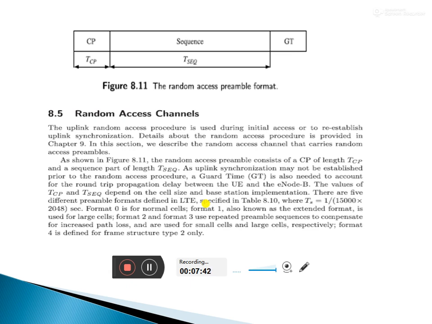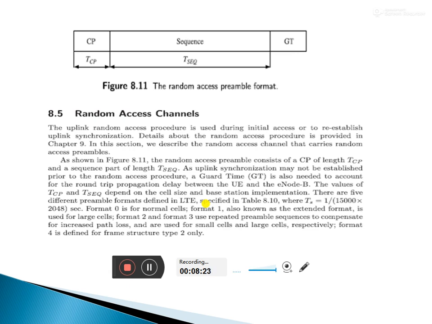So there are 5 different preamble formats available. Format 0 is for normal cells. Format 1 is the extended format used for large cells. Format 2 and format 3 use the repeated preamble sequence to compensate for path losses, for small cells and large cells.